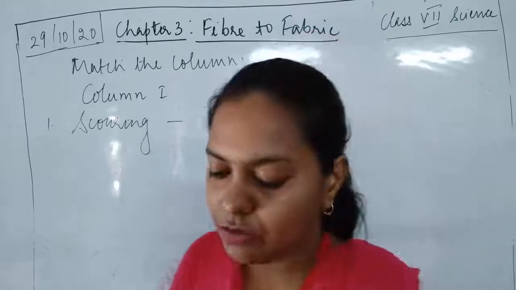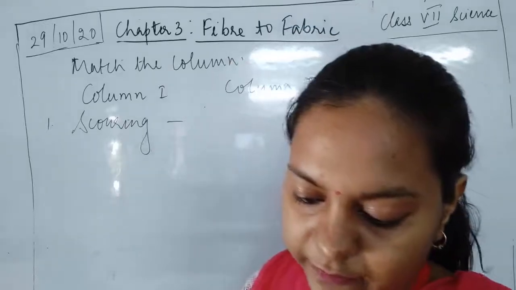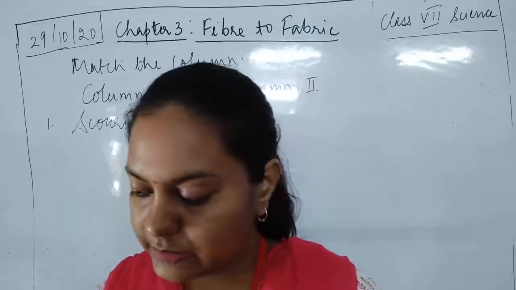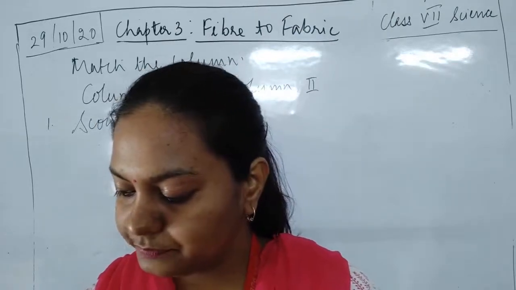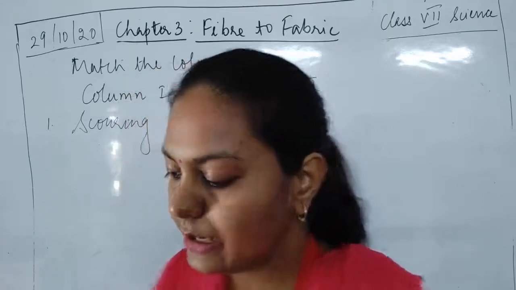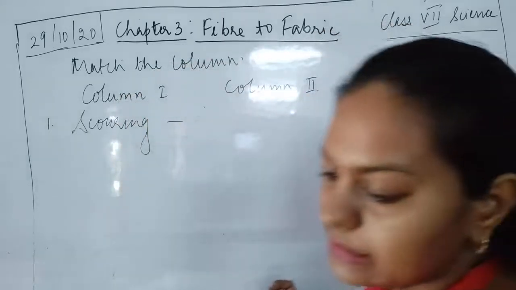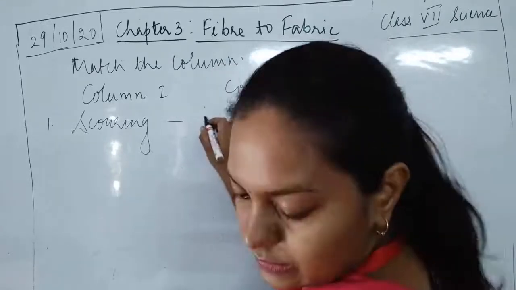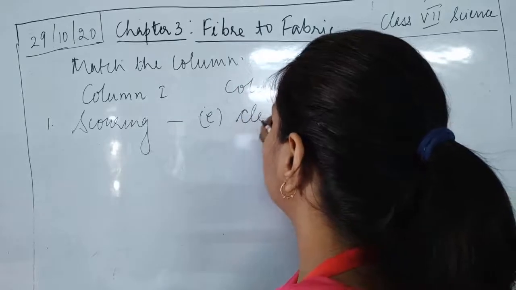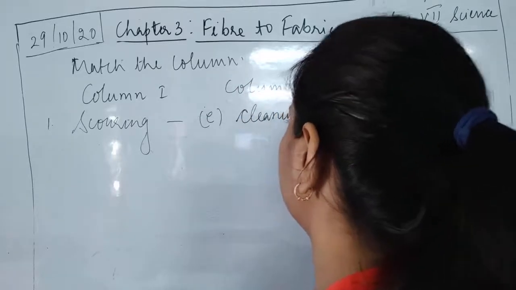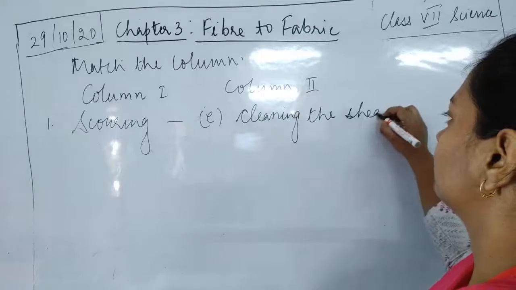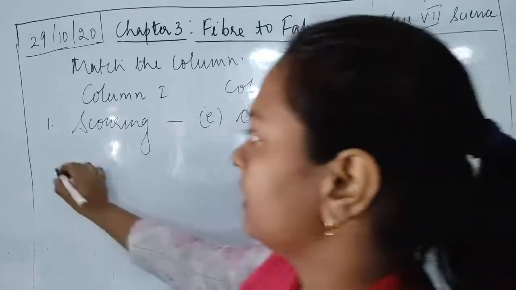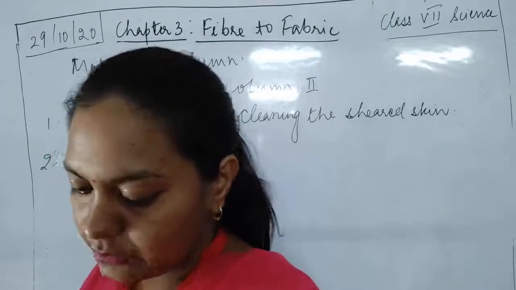So how will you match scoring? Yields silk fiber, wool yielding animals, food of silkworm, reeling, cleaning of skin. So we can easily write down that scoring is cleaning the sheared skin. Yes, so this is option number E. Cleaning the sheared skin. Okay. Then second one is mulberry leaves.